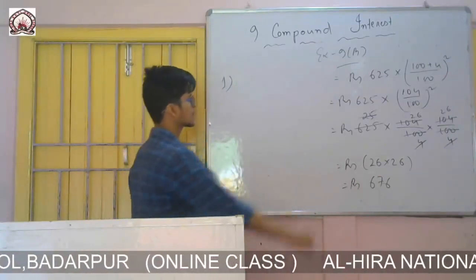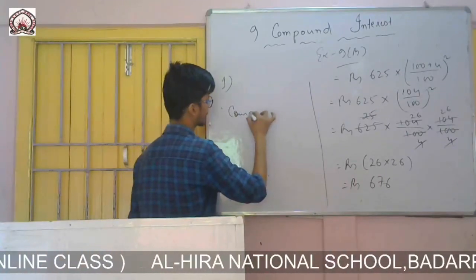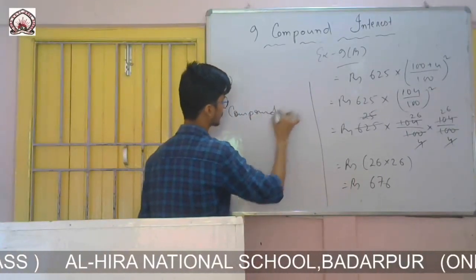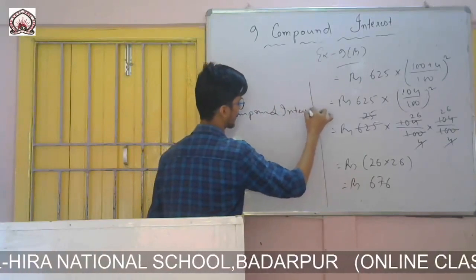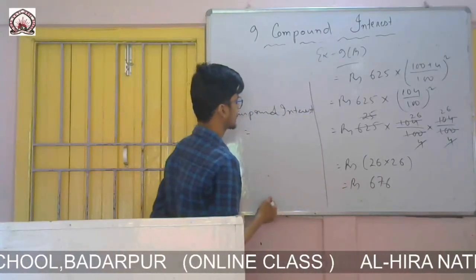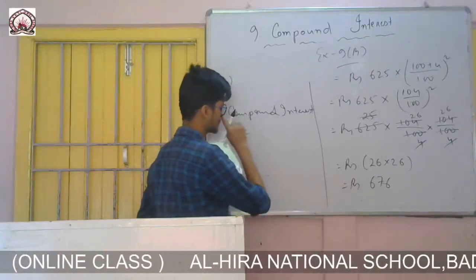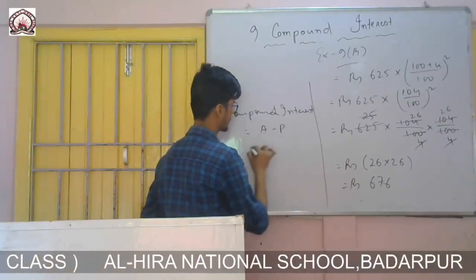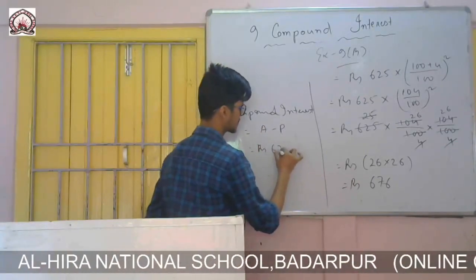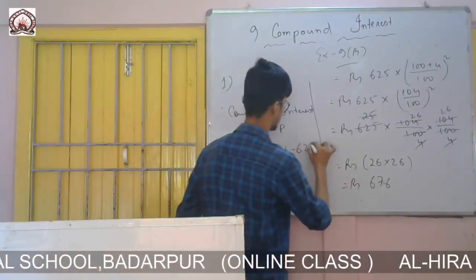So now the question is to calculate compound interest. Therefore, compound interest equals, we know, amount minus principal. Amount is rupees 676 minus principal, it was 625.